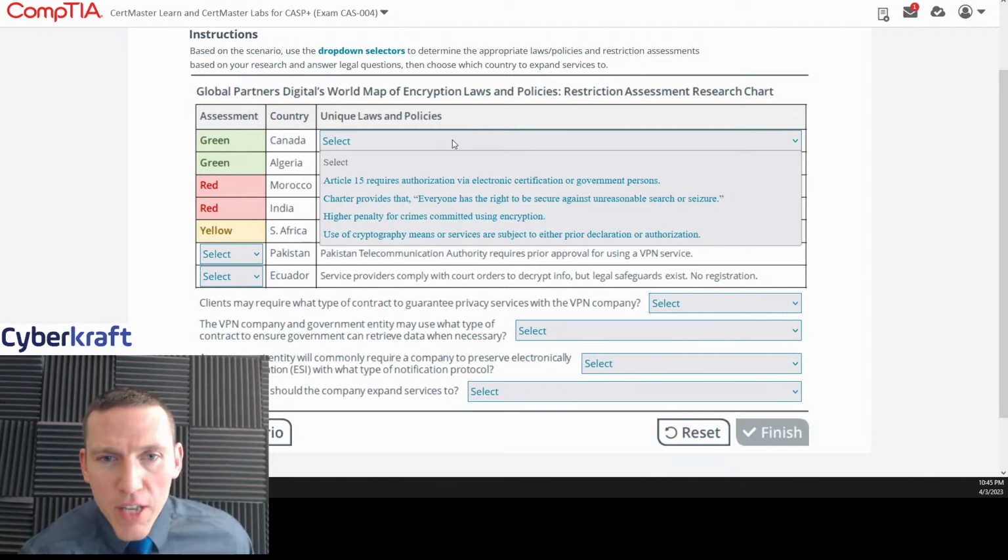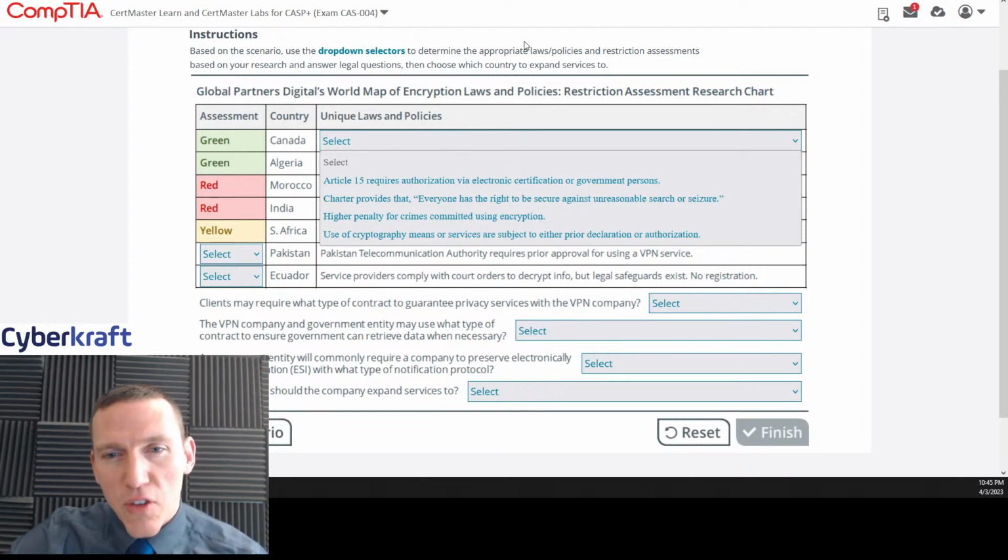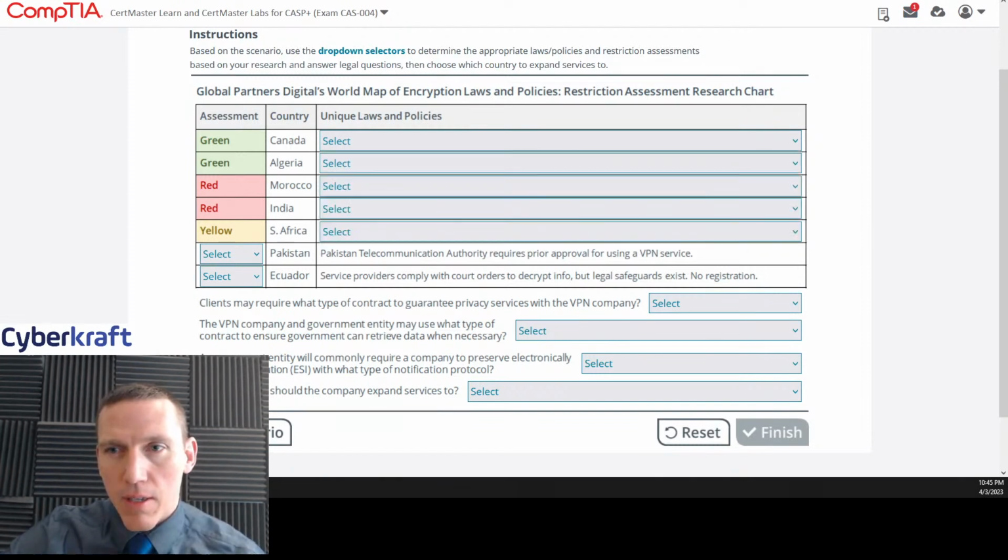All right, unique laws within Canada. Well, we know Canada has PIPEDA for privacy. What else do we have here? Article 15 requires authorization via electronic certification or government persons. Interesting. I don't think that's correct. I've got to make this bigger. Hold on. There we go.